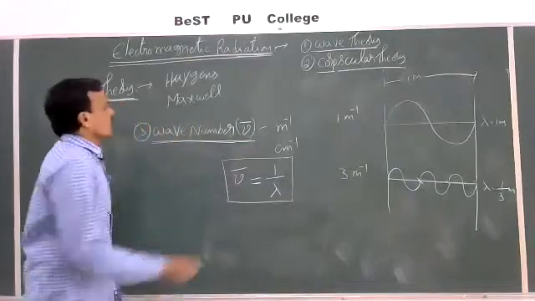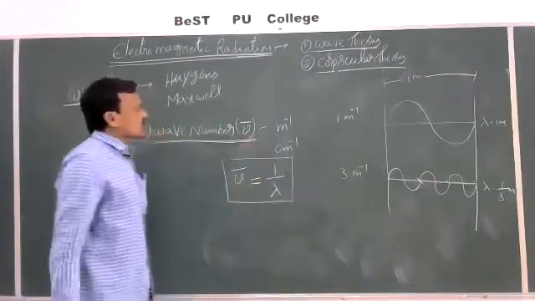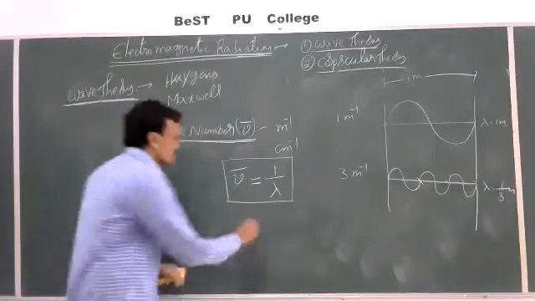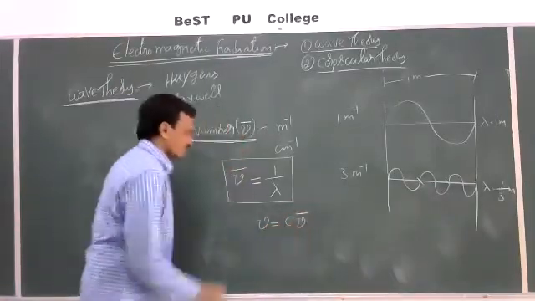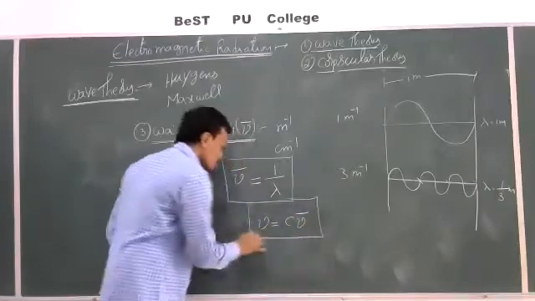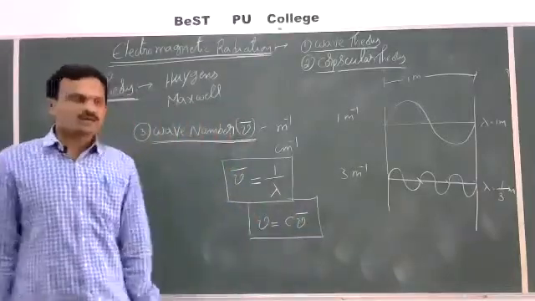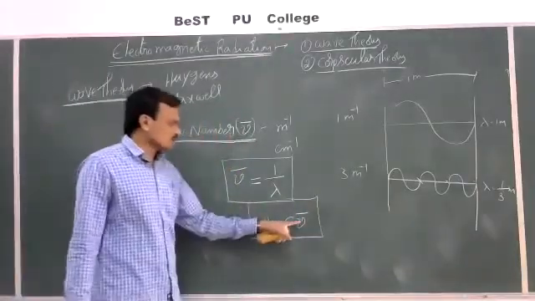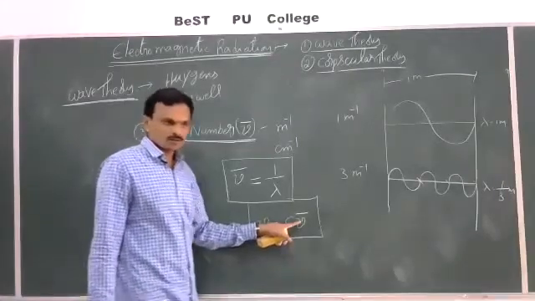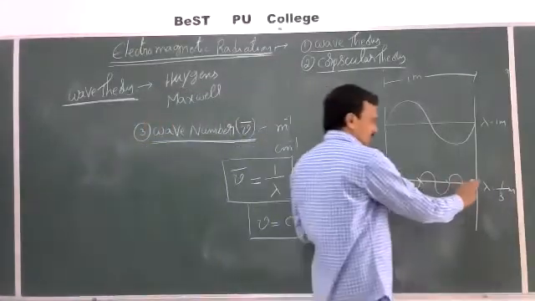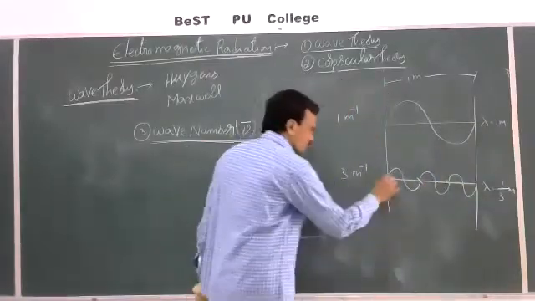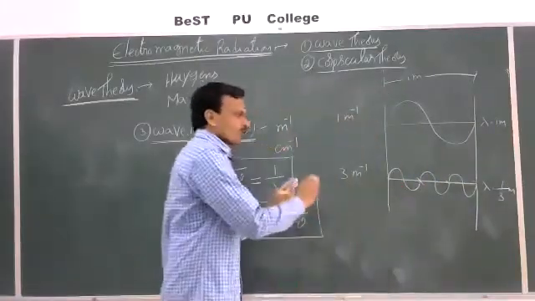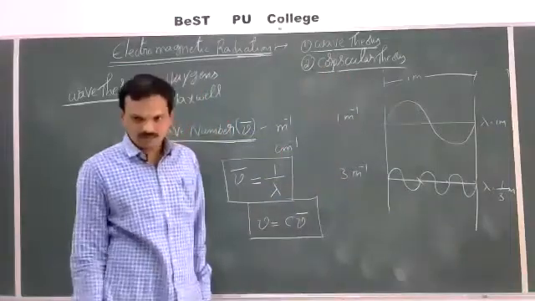Then how is wave number related to frequency? Nu is equal to c nu bar. This is the relation. So that means frequency nu is directly proportional to nu bar. Means per unit length, if more number of waves are there, then through a point more number of waves can propagate.